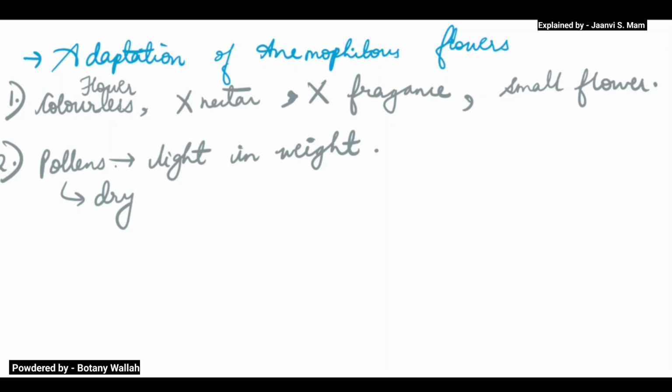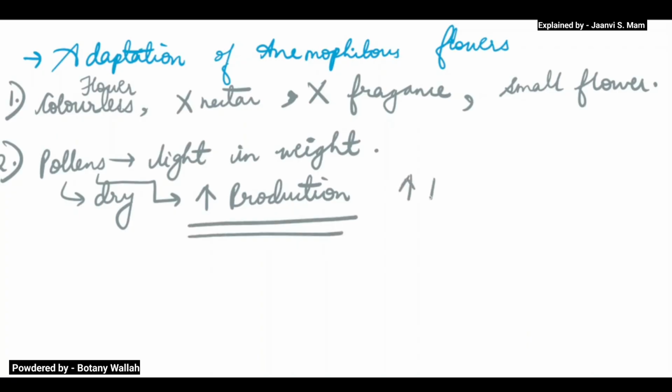Now here the production of pollens is very high. High production of pollens. Why? If there will be more pollens, then what will happen? The chances of pollination will be very high. Okay, it will be very high.